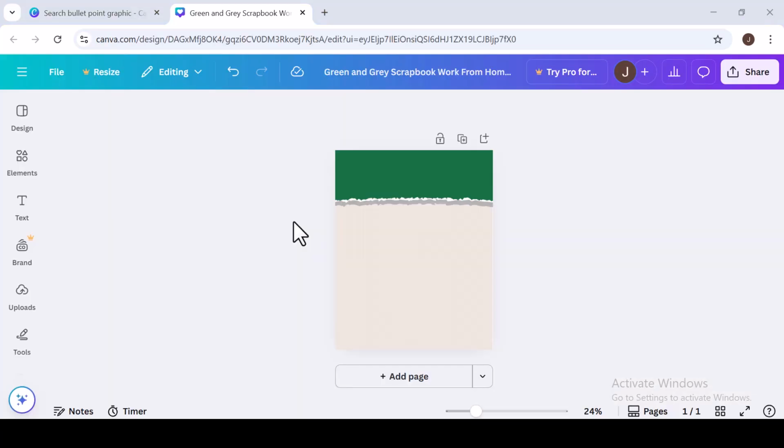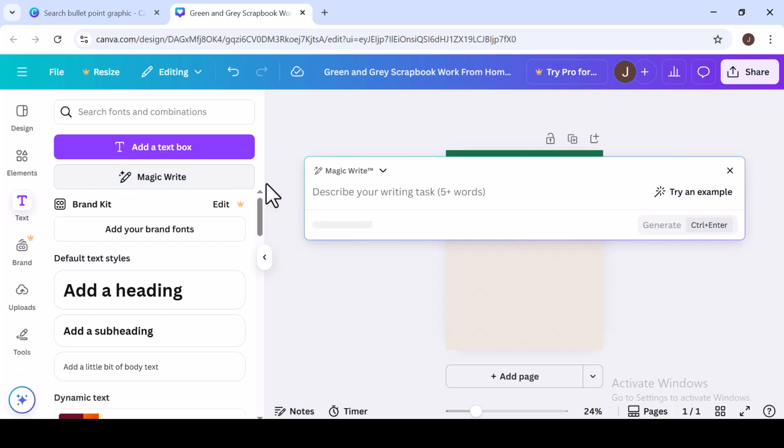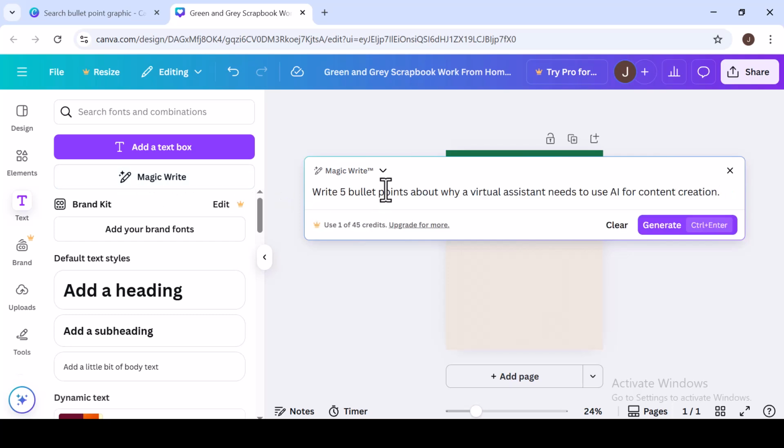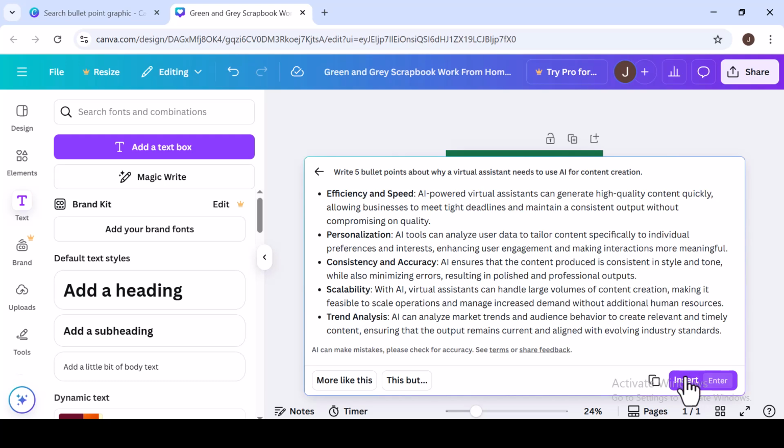Here, I've opened a template. I'll click on a text box, select Magic Write, and give it a simple prompt. Write 5 bullet points about why a virtual assistant needs to use AI for content creation. In moments, the text appears directly on the graphic.